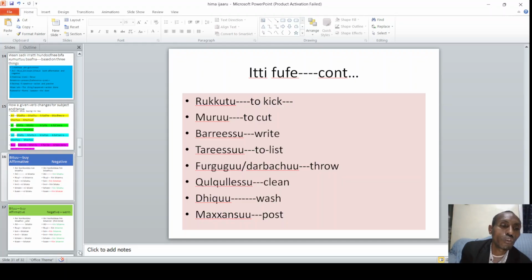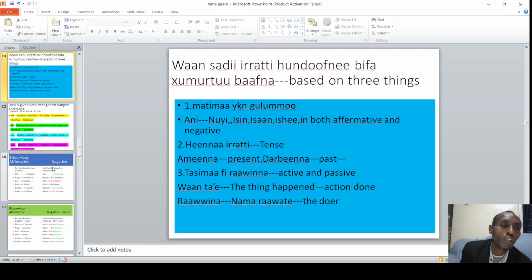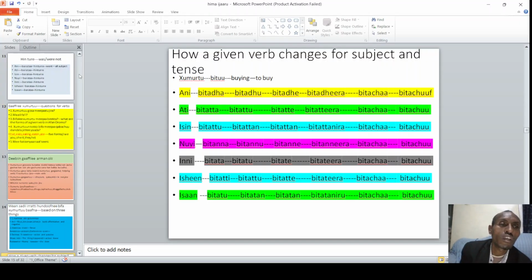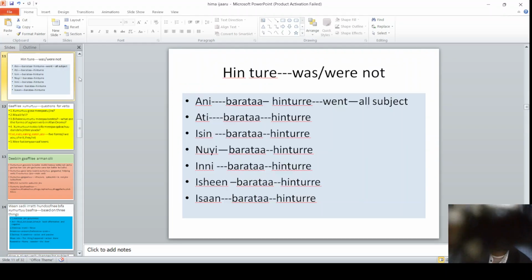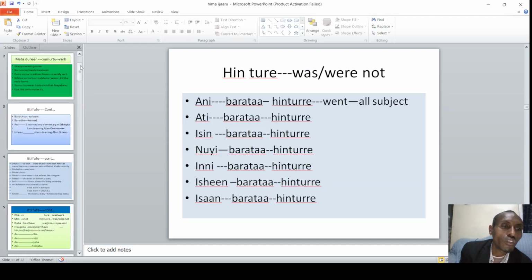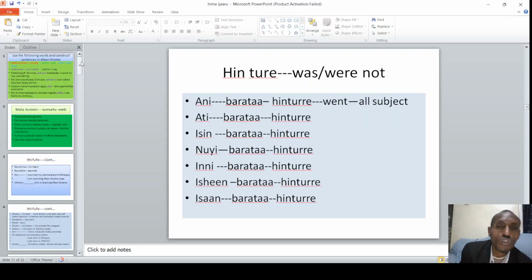We have to know how many types of verb there are, and what are the reasons that force us to change the form of the verbs. So there are three things that force us to change the verb. The verb changes when the subject changes. "Ani barataa hin turre, ani barataadha."